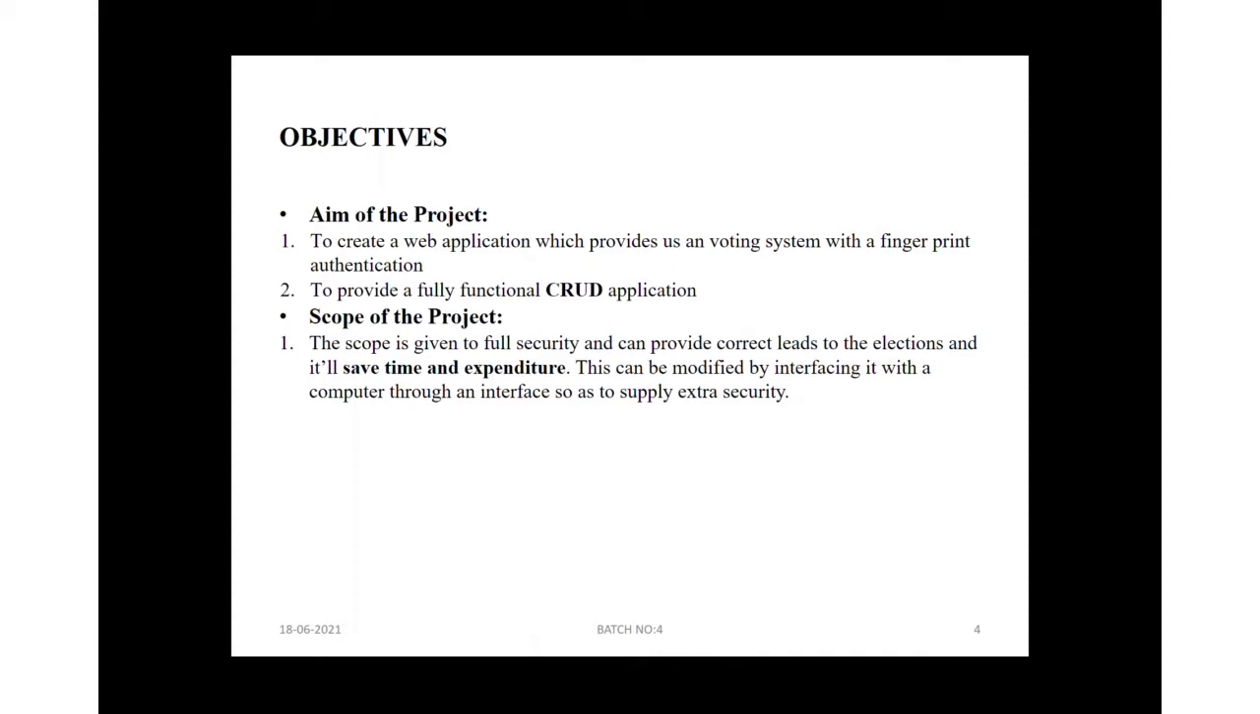Scope of the project. The scope is to give full security and provide correct results in the elections, and it will save time and expenditure. This can be modified by interfacing with the computer through an interface so as to supply extra security.